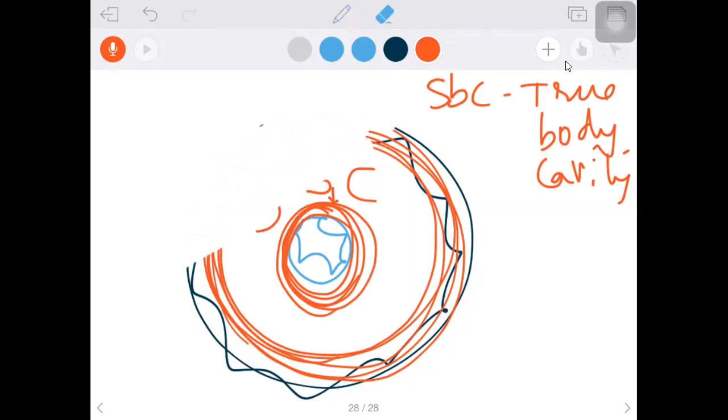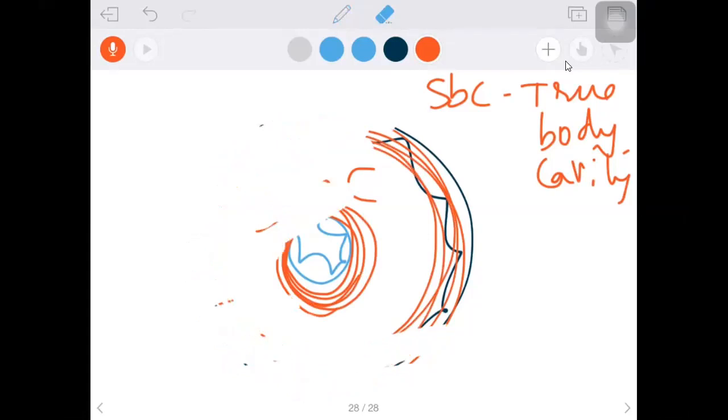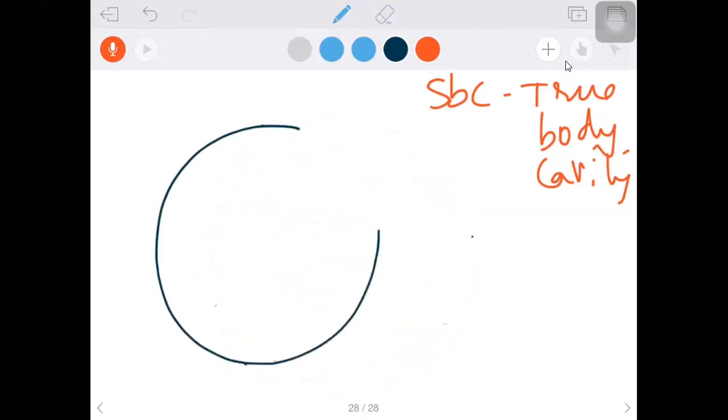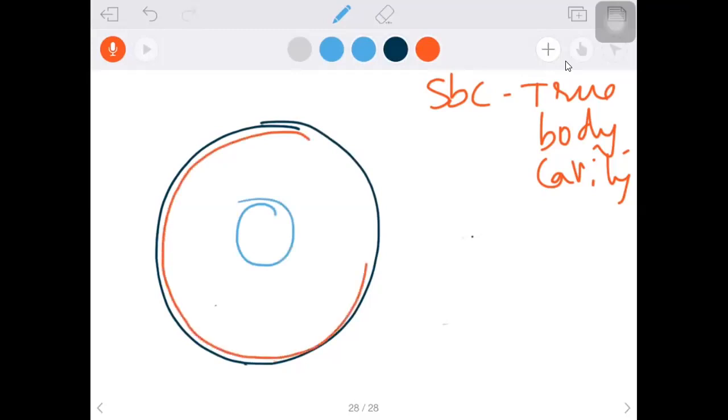Let me draw this diagram a little bit clearer to understand the names. Till now we have seen the acoelom, then pseudocoelom, and now we came to the Schizocoelom. This is the ectoderm, and this is the endoderm. Now I am drawing, maintaining the protocol from the beginning: mesoderm with red color.